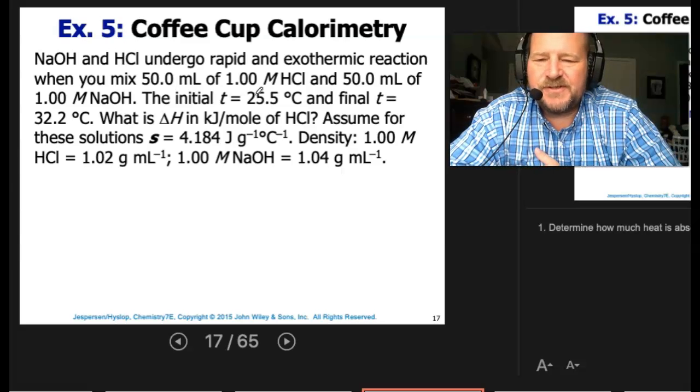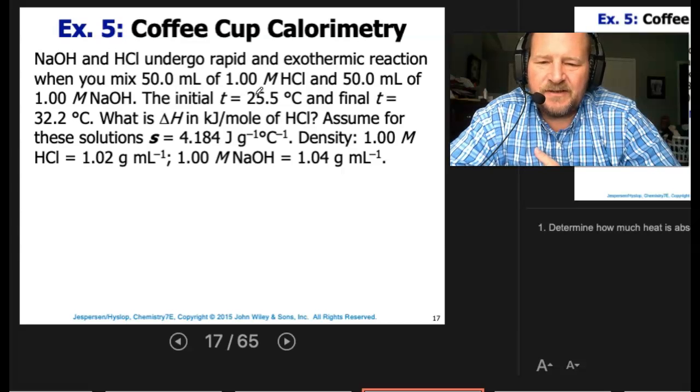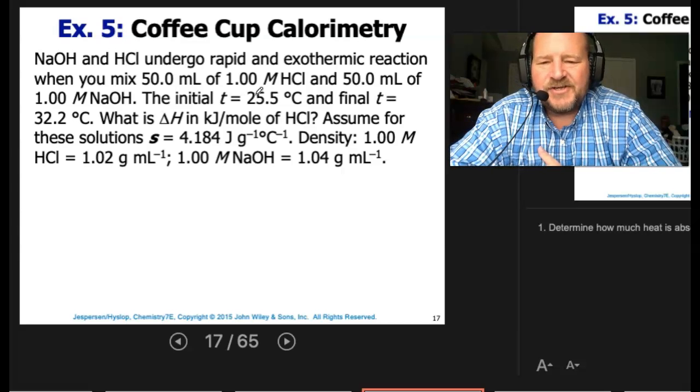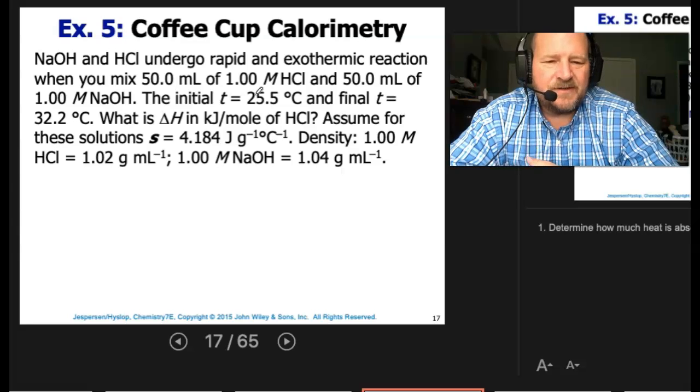Assume for these solutions that S, specific heat, will be that of water, 4.184 joules per gram degrees C. The density for 1 molar HCl is about 1.02 grams per milliliter. For 1 molar NaOH, it's about 1.04 grams per milliliter.